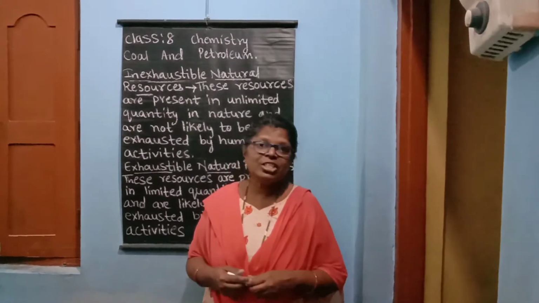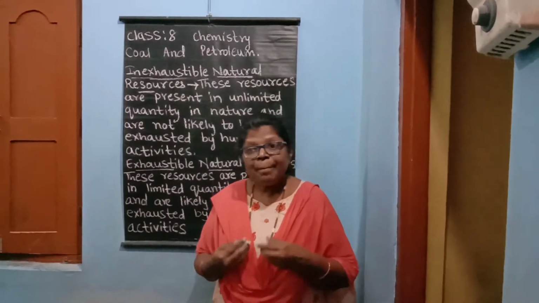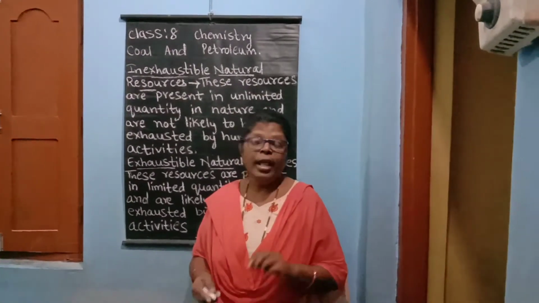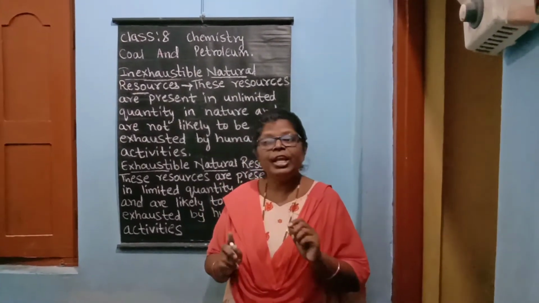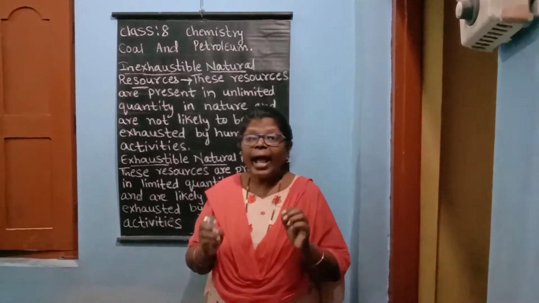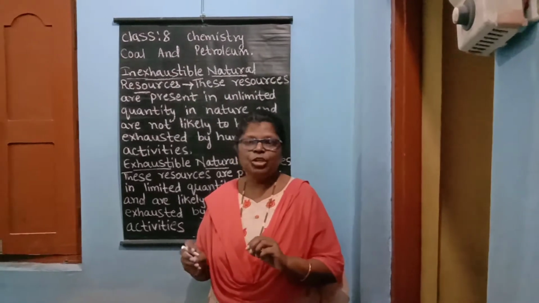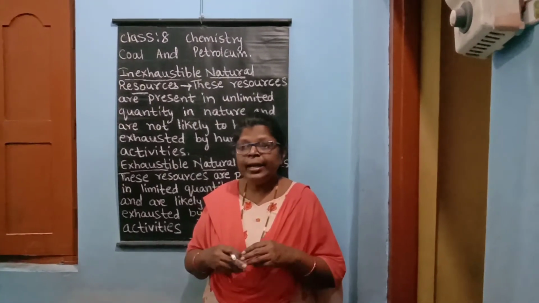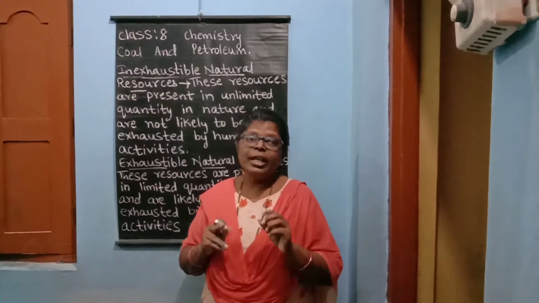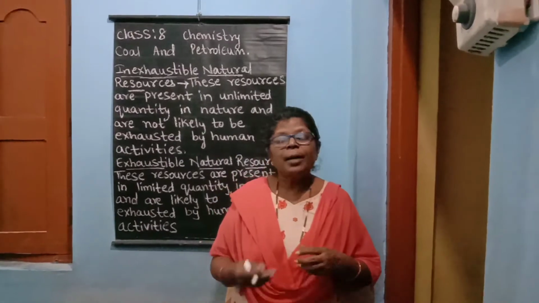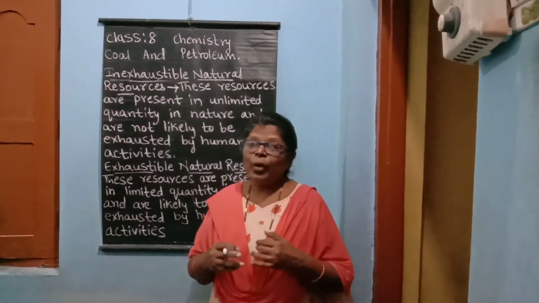Now let us see the first type of coal. It is known as peat. This peat is the softest form of coal. Its carbon content is very low. It has a large amount of moisture and it is not much suitable to be used as a fuel. So how much is the carbon content? Carbon content is only 20 to 25%. It is found in Tamil Nadu and Jammu and Kashmir.